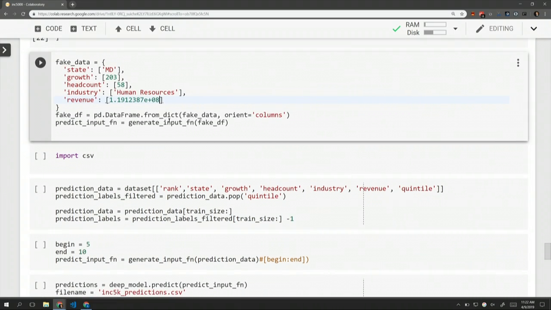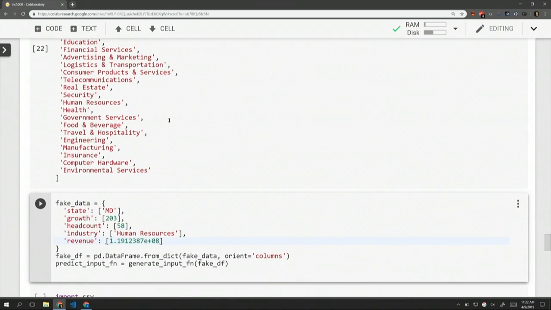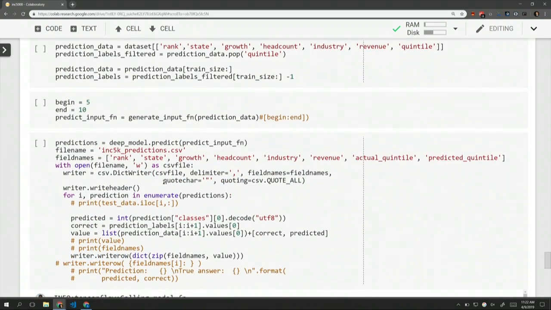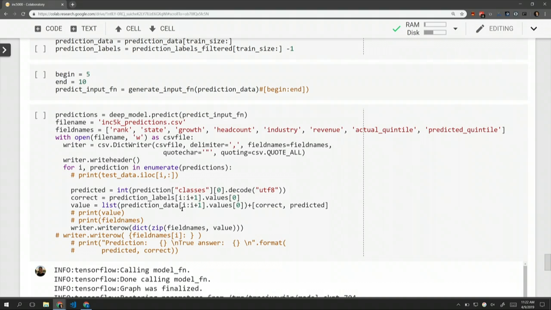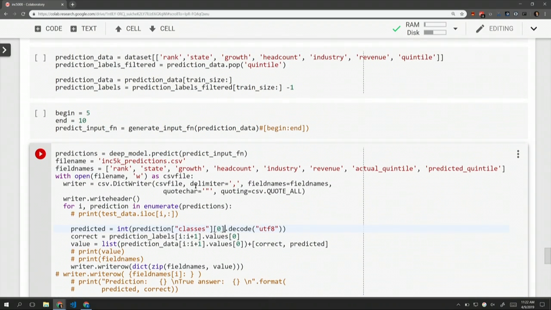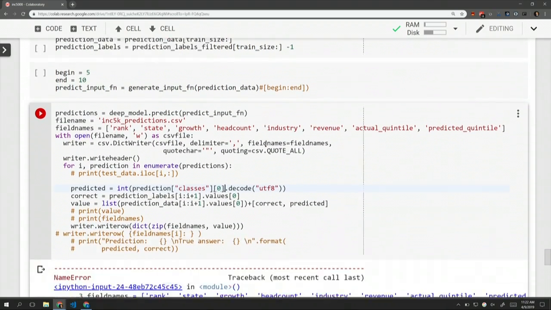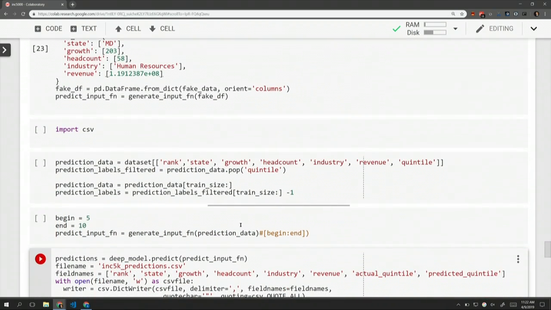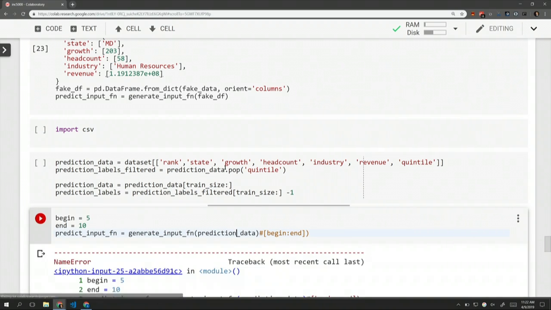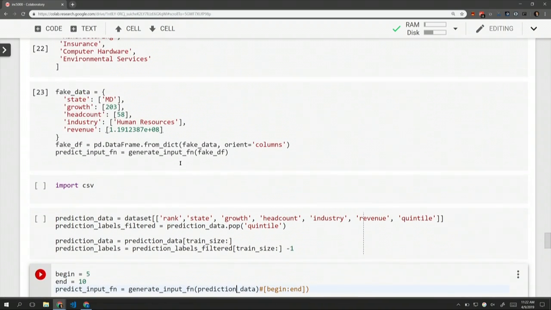And let's see, then we can, I think where's the cell for actually, oh, right, because I'm writing it to a file now. All right, so we'll just write those results to the file. So this is going to predict where this company is going to end up in the ranking, which quintile, whether it'll be among the first 20% or the next 20%, it'll predict that.